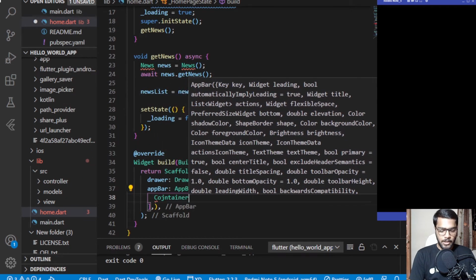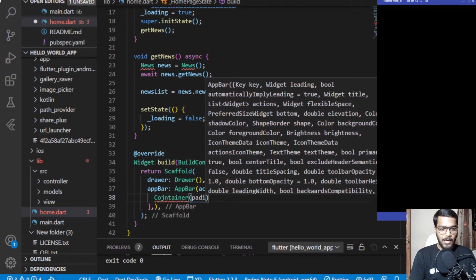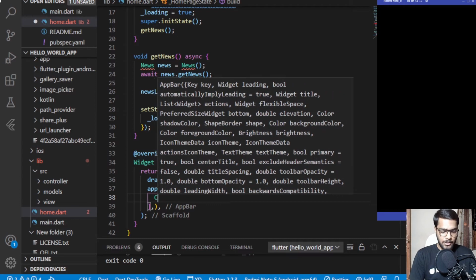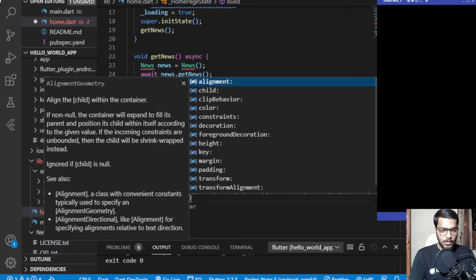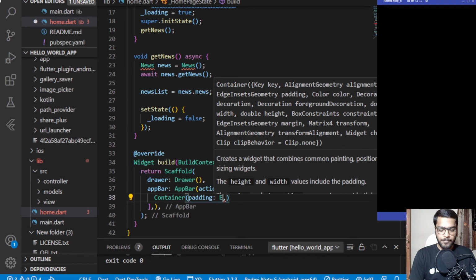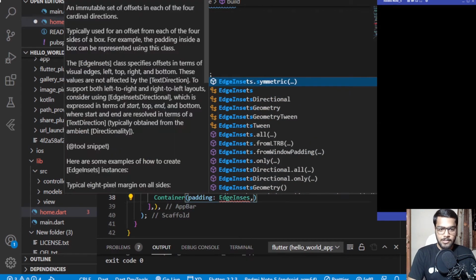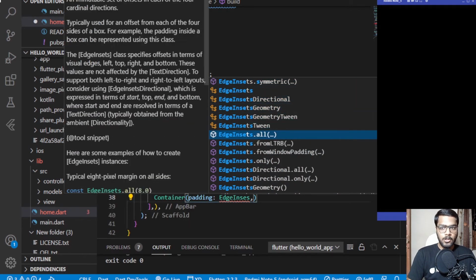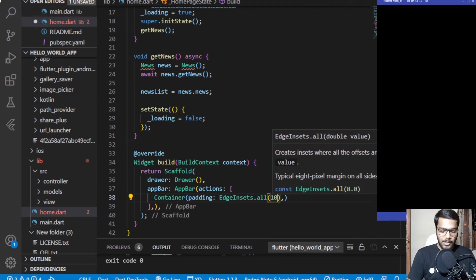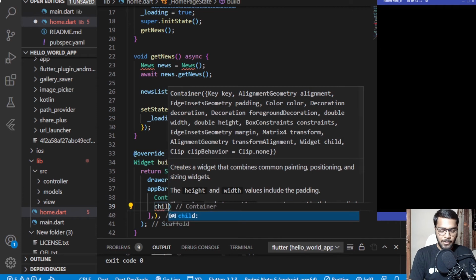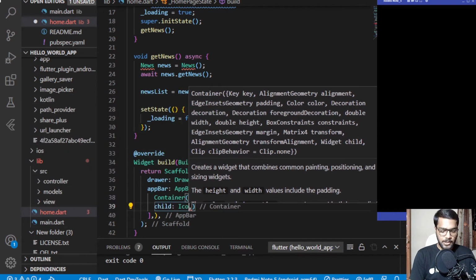So container, it will be having a padding which will be edge insets dot all from all the sides with the value of 10. And for the child of it, I'll be adding an icon with the icon of search.